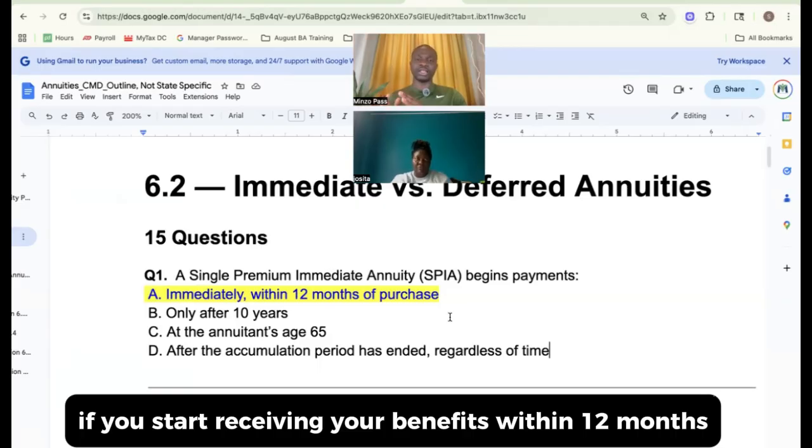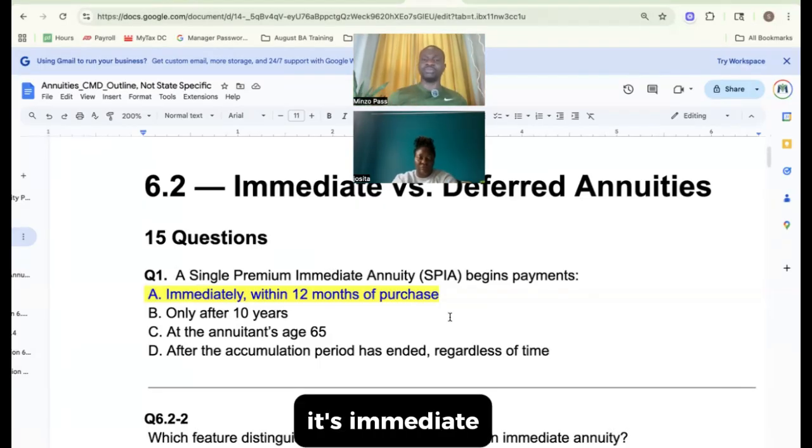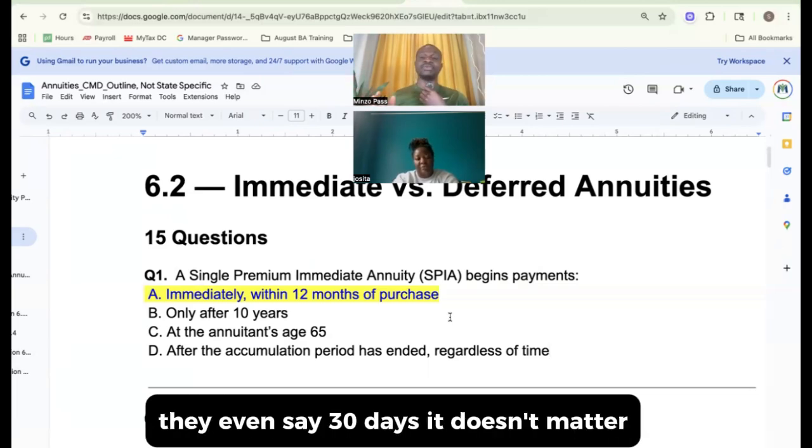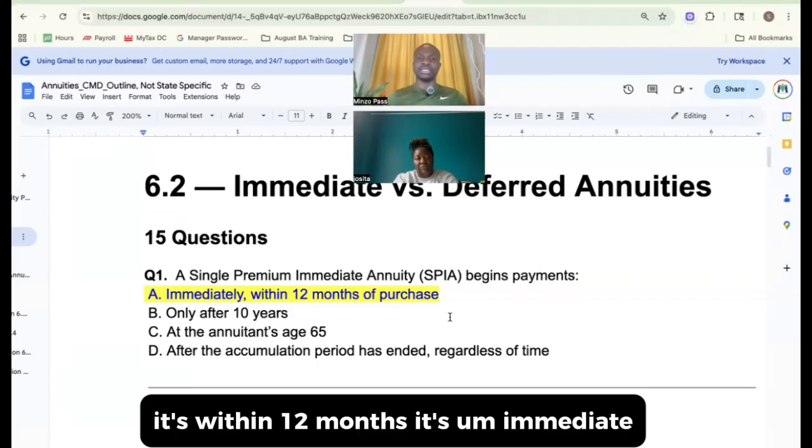If you start receiving your benefits within 12 months, it's immediate. If it's more than 12 months, it's deferred. So on your exam, they even say 30 days. It doesn't matter. It's within 12 months, it's immediate.